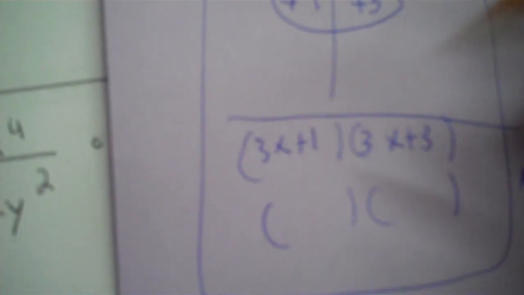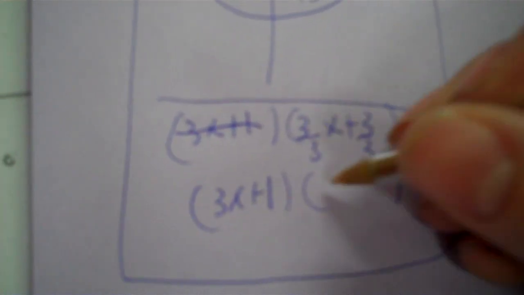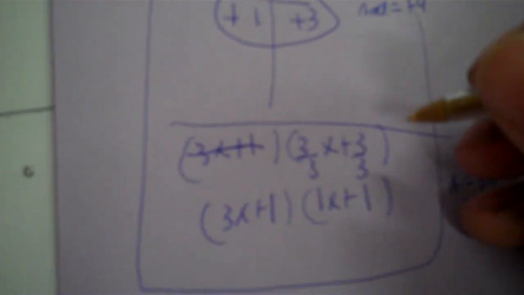Now you simplify. 3 and 1 can't be simplified, so that's just going to stay the same. 3 and 3 are divided by 3. They need to be. Now, this 3 I'm dividing by, we do not put that outside. Outside is if you do the GCF, which I clearly did not do. So you cross that whole thing out and forget it. That 3 you're dividing by does not come outside.